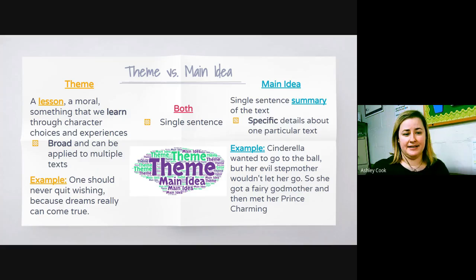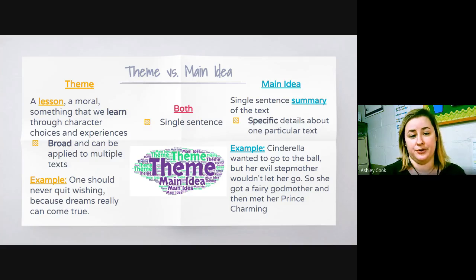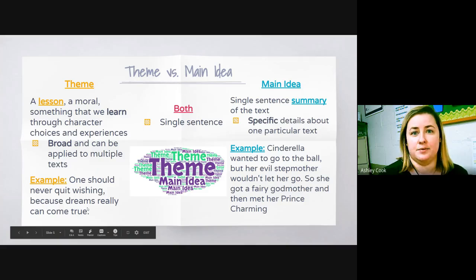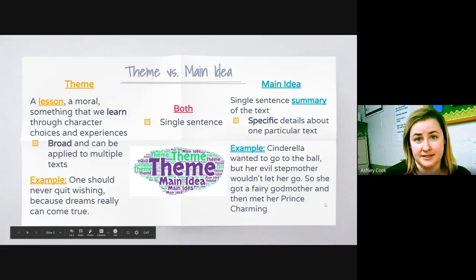So our theme example: one should never quit wishing because dreams really can come true. And then the main idea is going to be that sentence I said before. Cinderella wanted to go to the ball, but her evil stepmother wouldn't let her go. So she got a fairy godmother and then met her Prince Charming. So can you see how these are different? This is broad. This could be many different stories. This main idea is specifically about the story of Cinderella.